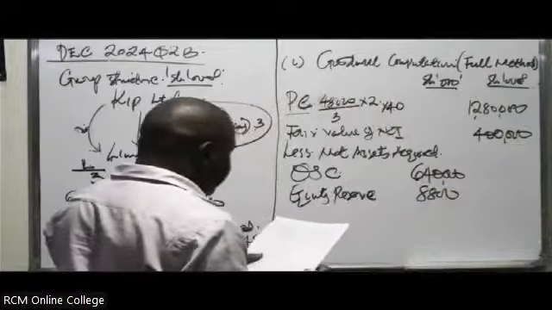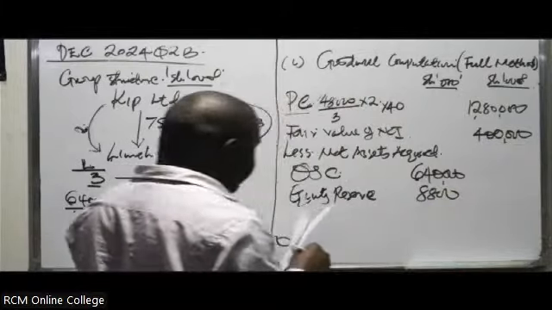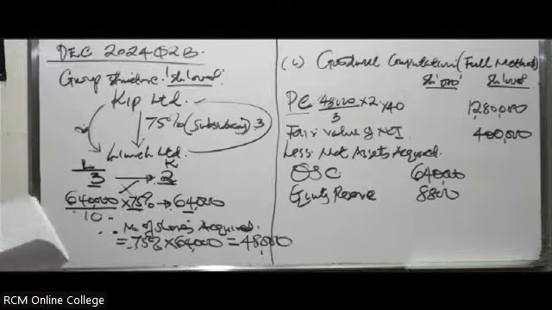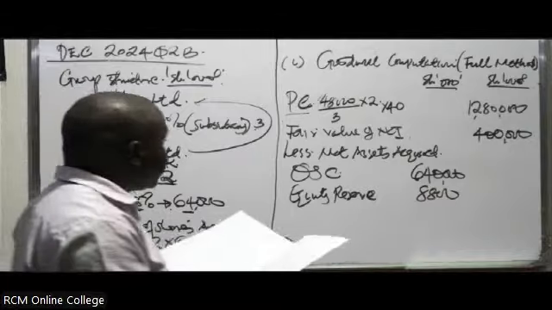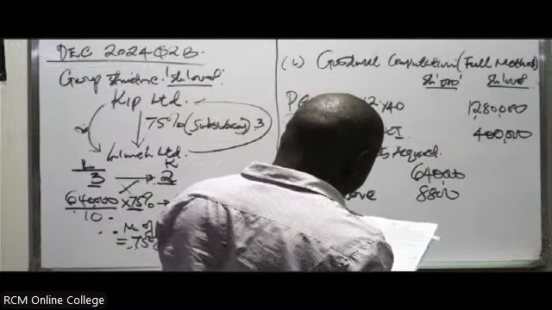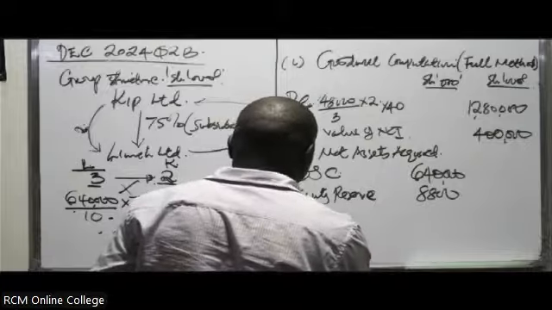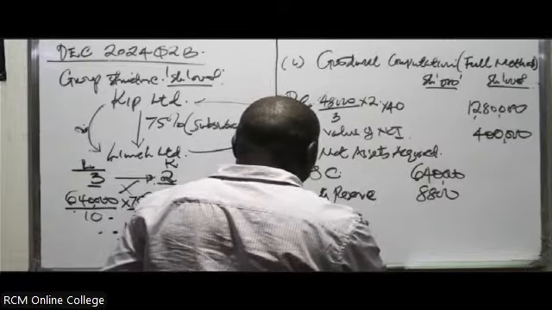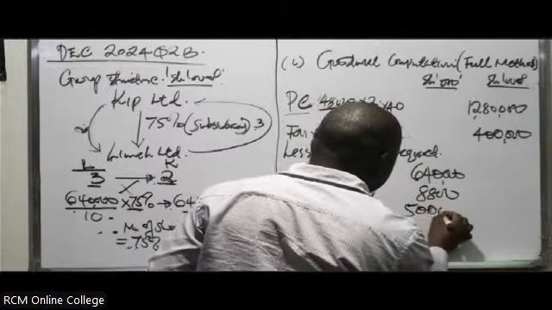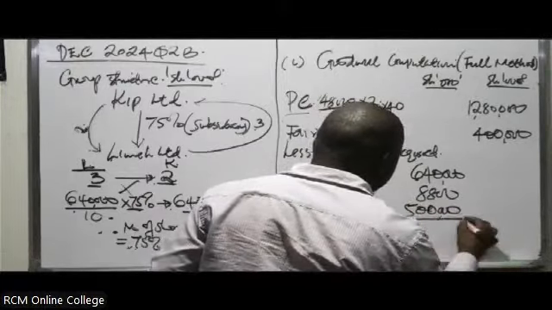Then you have retained earnings. Retained earnings on the date of acquisition. In this case, it's exactly how much? It's actually 500,000. So you're supposed to add them.